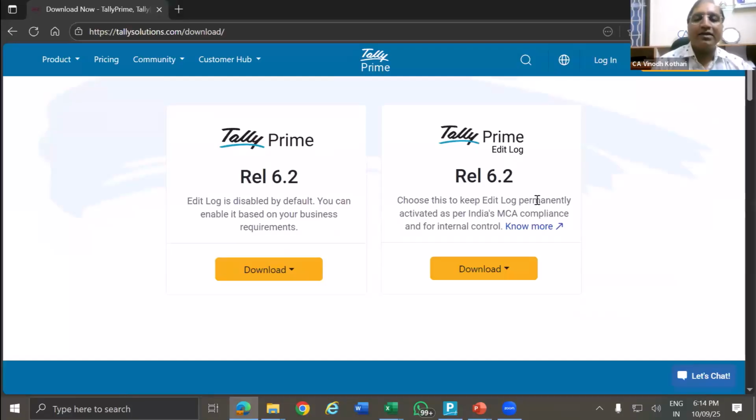So you can download and get this edit log. Whatever entries you pass, whether you delete or alter, every track of the voucher, track of the ledger name, track of the grouping, any change, everything will be updated in your Tally.